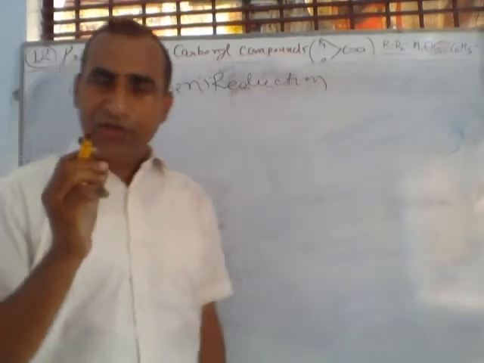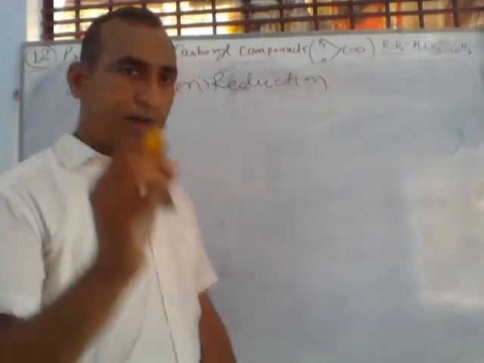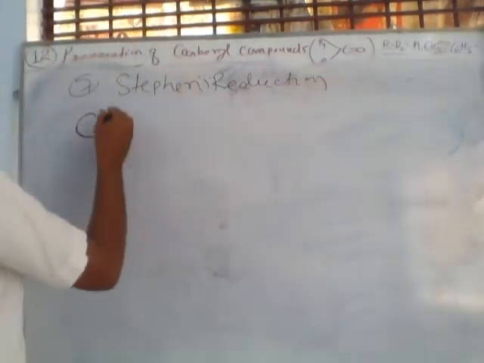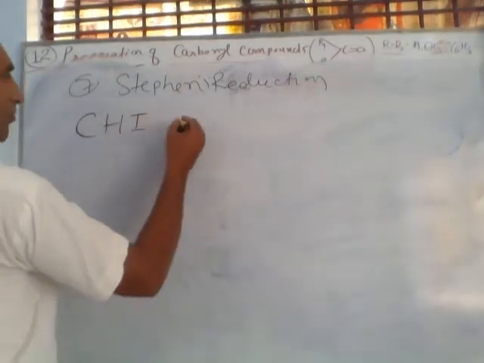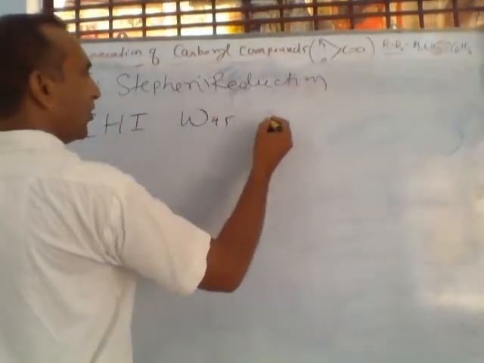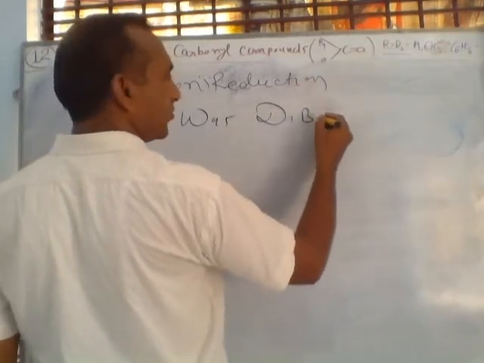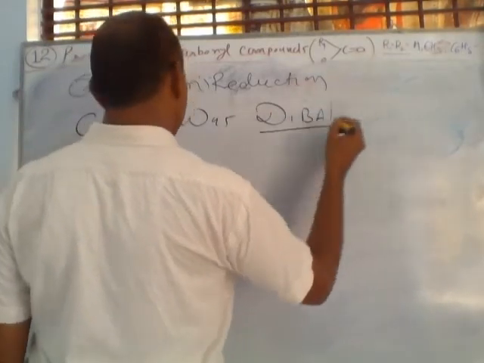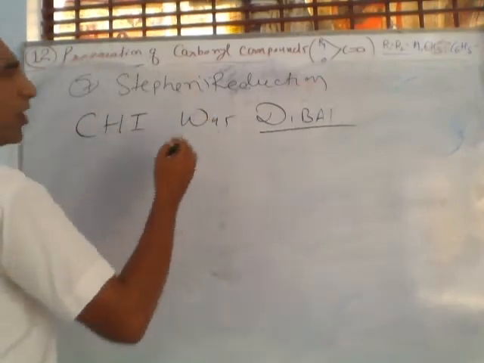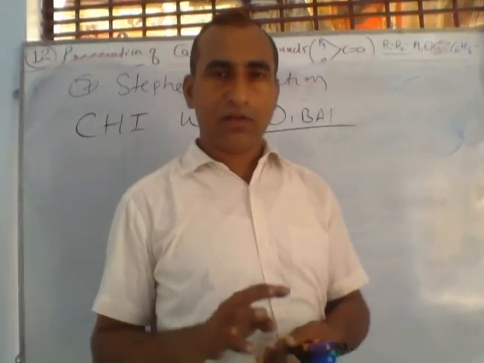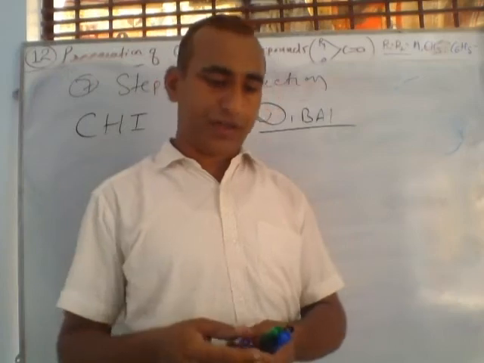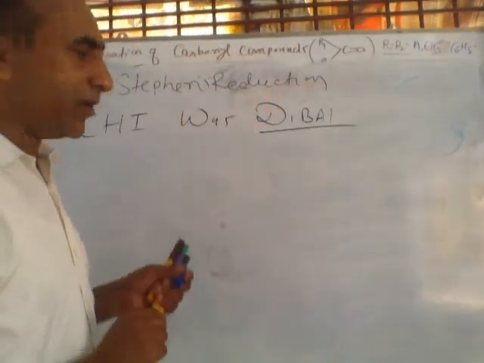So to remember Stephen reduction, I am writing a trick. The trick is chai was diwar. This is a trick for remembering Stephen reduction. Chai was diwar. What do you mean chai was diwar?